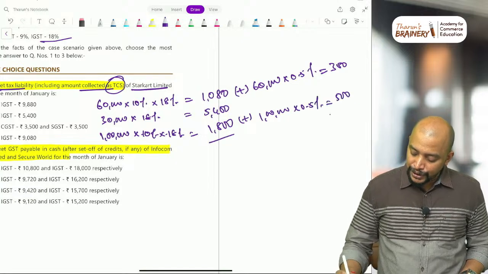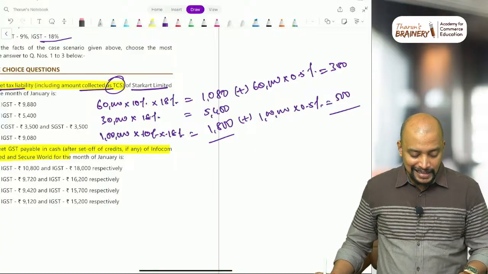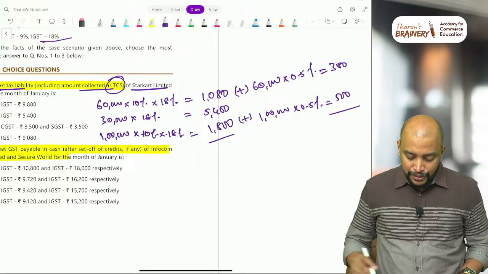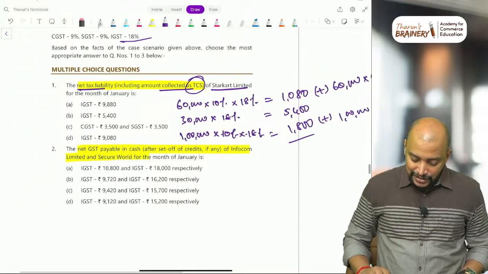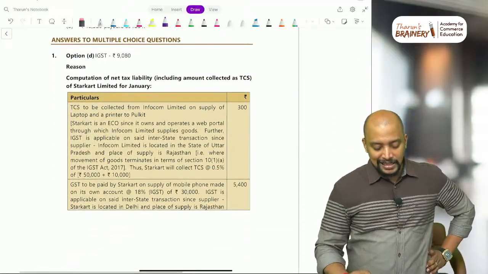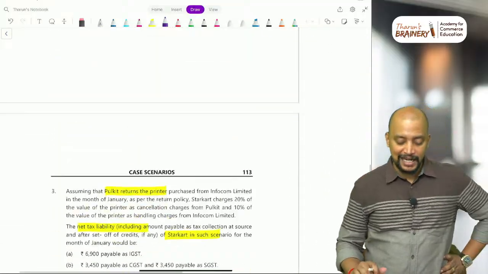So now do the total of this: 1,080 plus 5,400 plus 1,800 plus 300 plus 500, so that comes to 9,080. So 9,080 IGST will be taken as the answer. 9,080 will be taken as the answer for this.